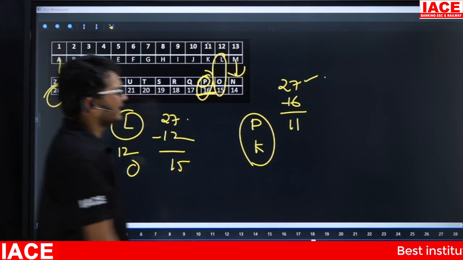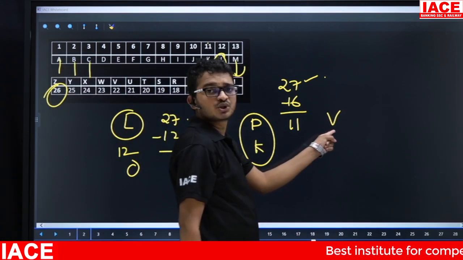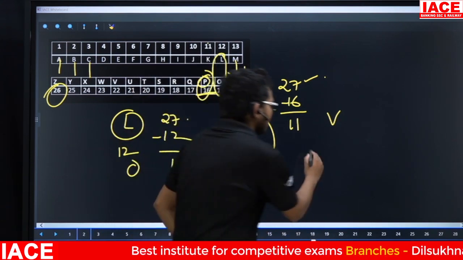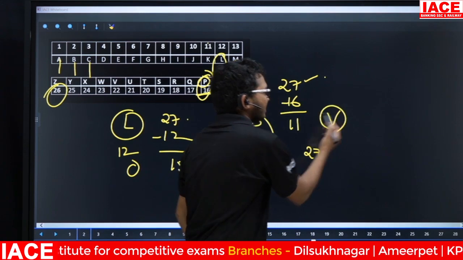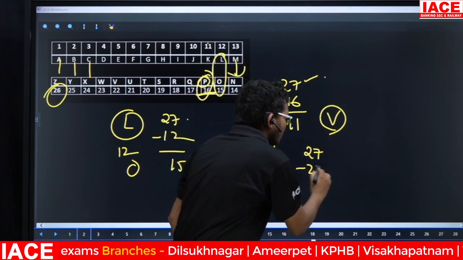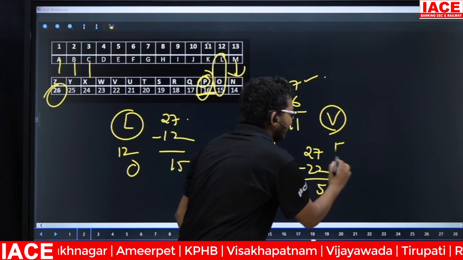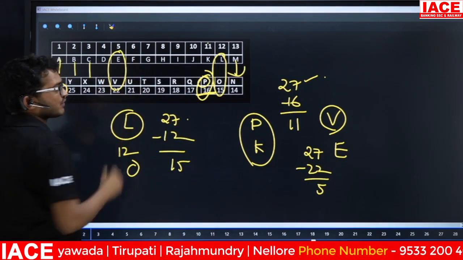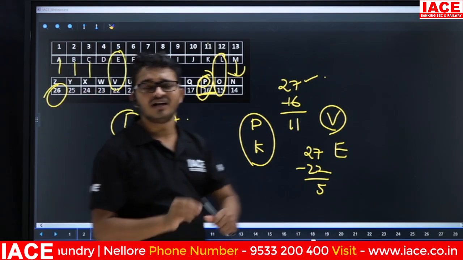Next, suppose we take V and I want to find the opposite of V. For that purpose, I consider total alphabets as 27. The face value of V is 22. 27 minus 22 is 5. 5 means E. That means the opposite of V is E. So friends, please remember face values and opposite letters.